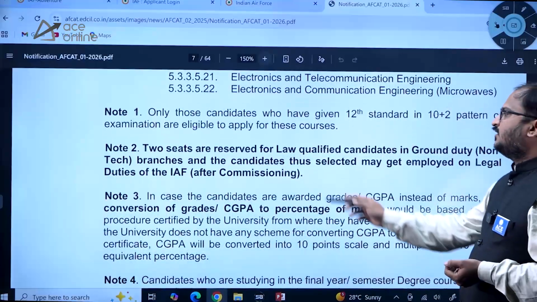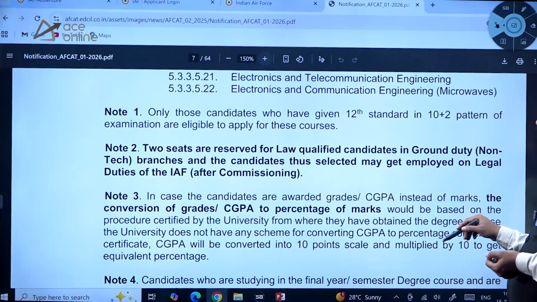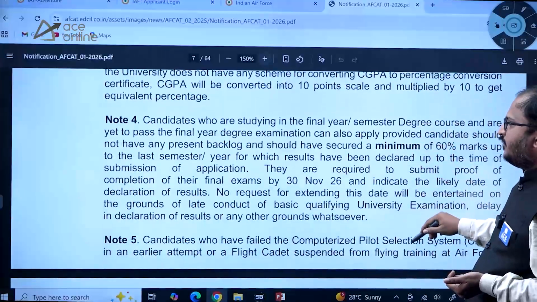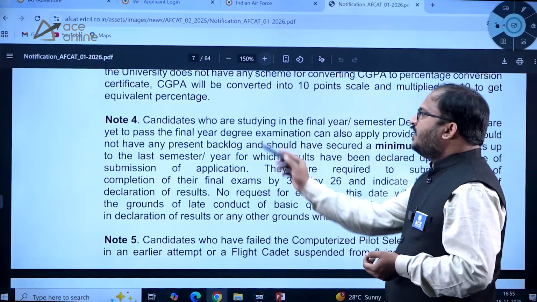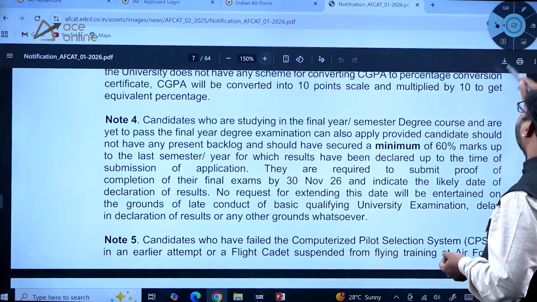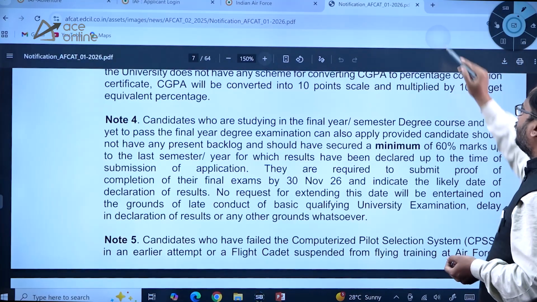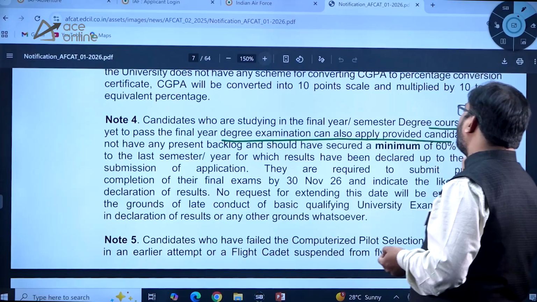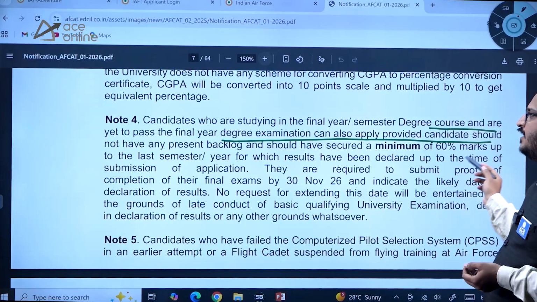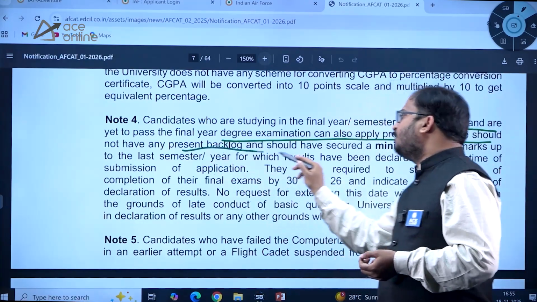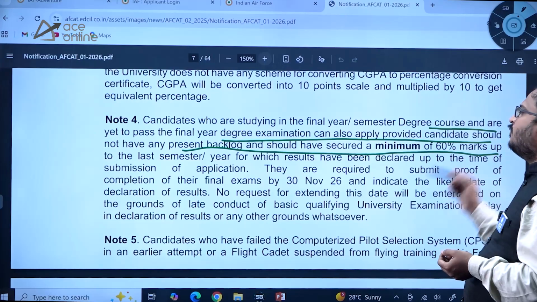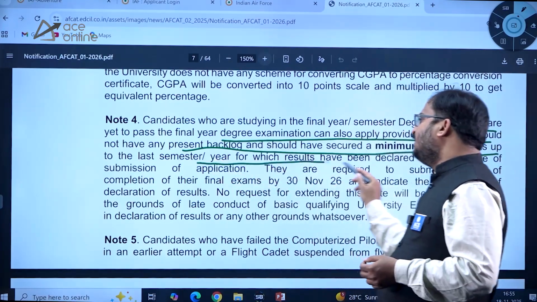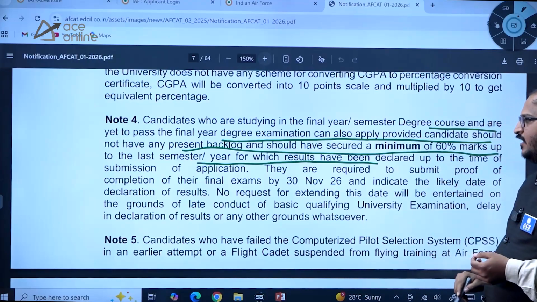Two seats are reserved for law qualified candidates in ground duty non-technical branches. This information is given here clearly. Candidates who are studying in the final year semester degree or course and are yet to pass the final degree examination can also apply, provided the candidate should not have any present backlog and should have secured a minimum of 60% marks up to the last semester or year for which results have been declared.